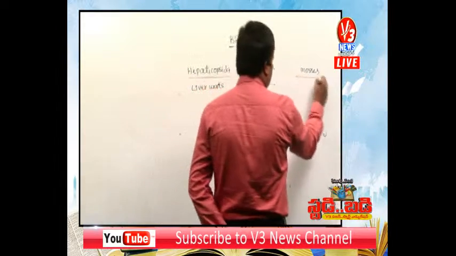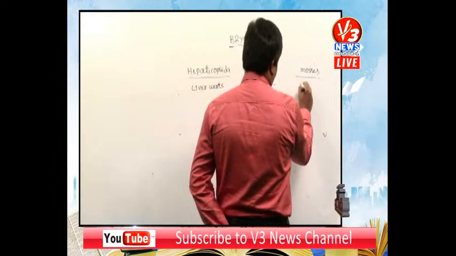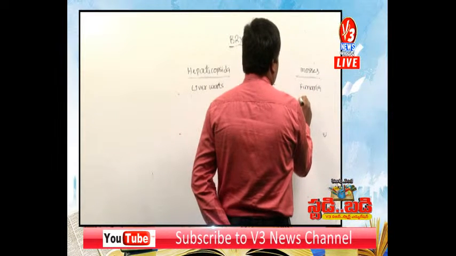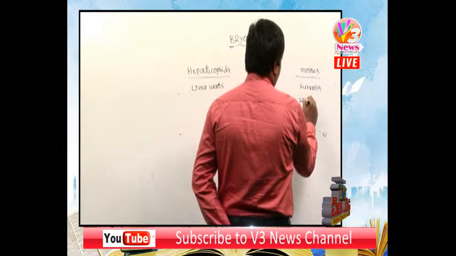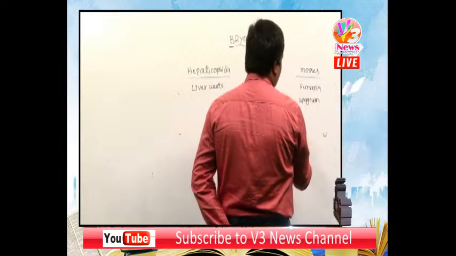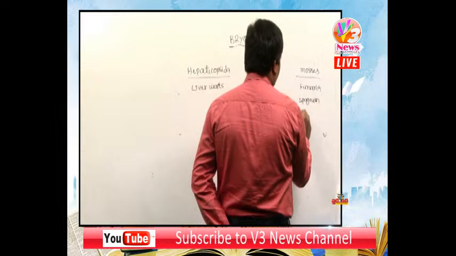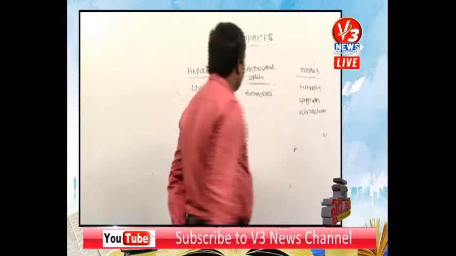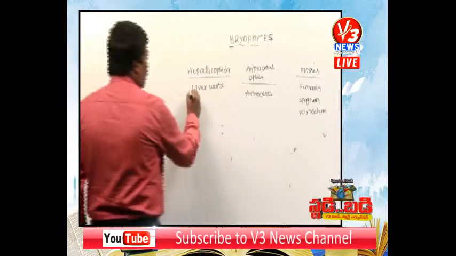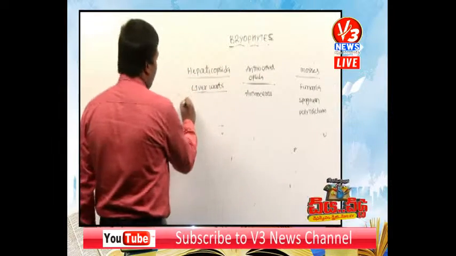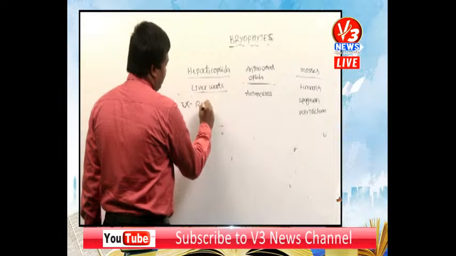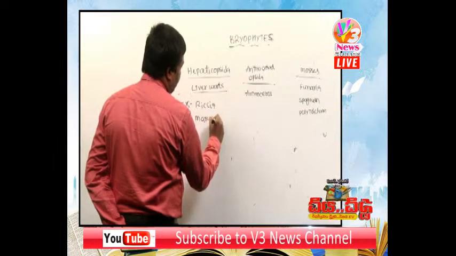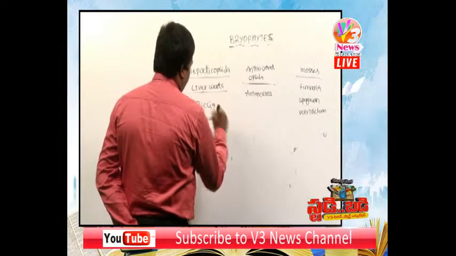Anthocerotopsida contains Anthoceros. In mosses, Funaria, Sphagnum and Polytrichum. So liverworts. But what are the liverworts? Liverwort examples: Riccia, Marchantia.